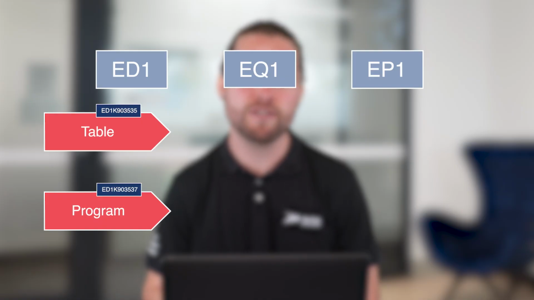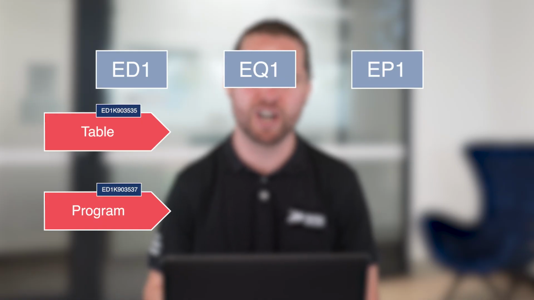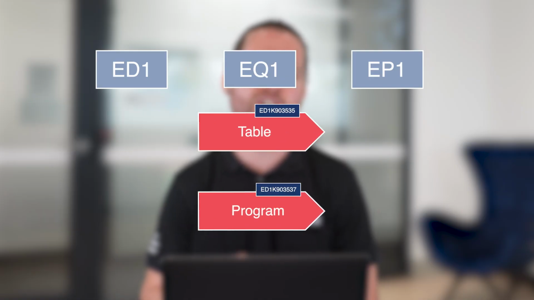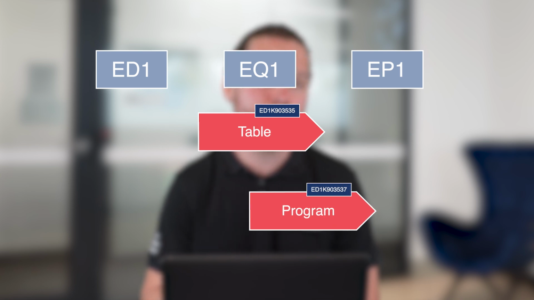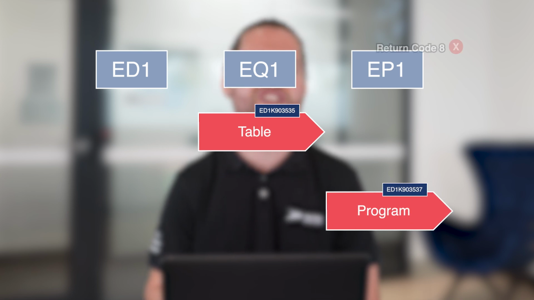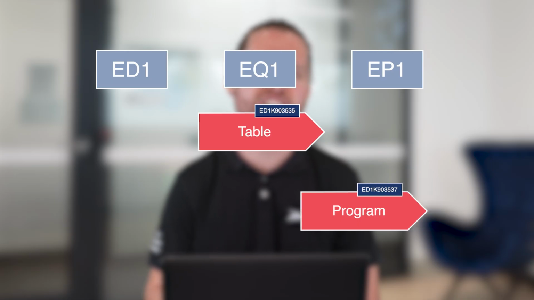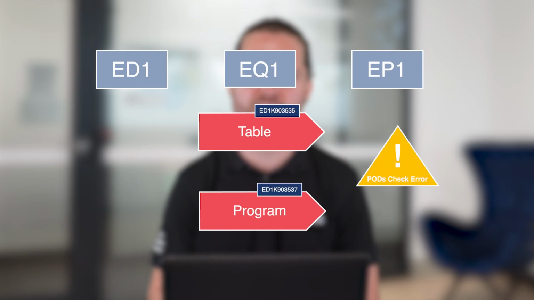In this demonstration, we'll be deploying two changes to production. One containing a transport consisting of a table definition, and the other a transport containing a program that uses that table. To demonstrate our PODS check, we will imagine that our program is migrated first, which would usually generate a return code 8 error. However, RevTrack's PODS check will provide a safeguard against this error.